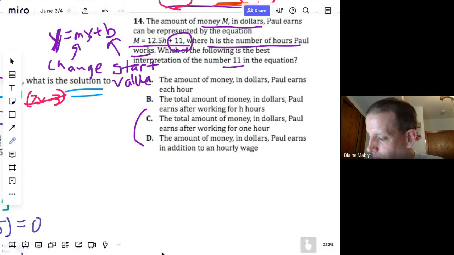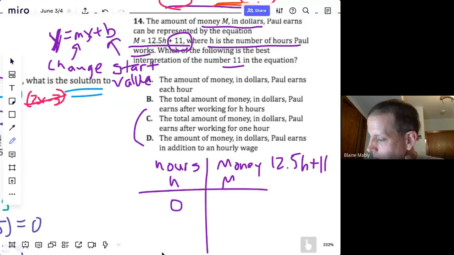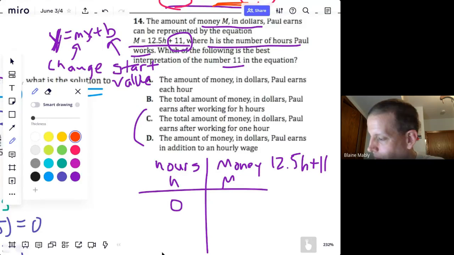H, let's make a table. So H is hours, and then M is money. Right? And money is calculated as 12.5H plus 11. So if H is 0, well, you can go in and plug it in and see. If I put 0 there, I'm going to get 11. Let's try 1. 12.5 times 1 plus 11 is going to be, I'm pretty sure, 23.5.